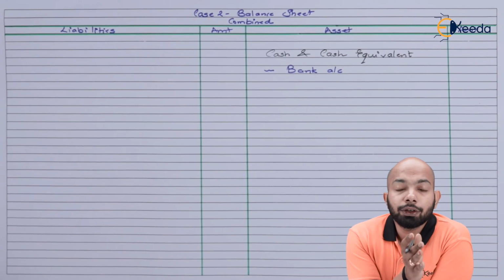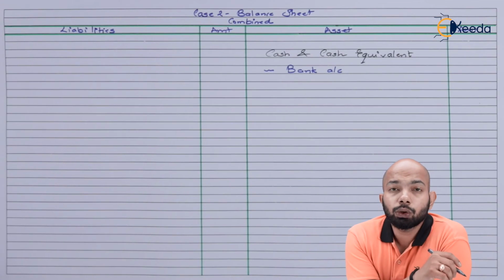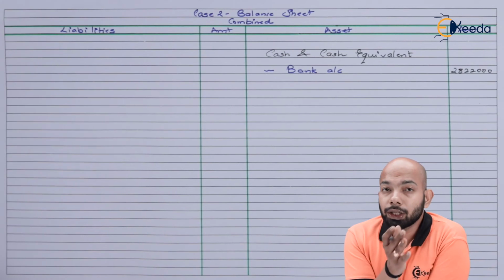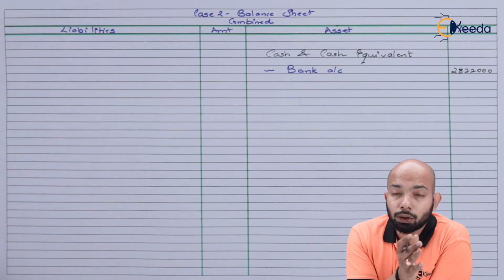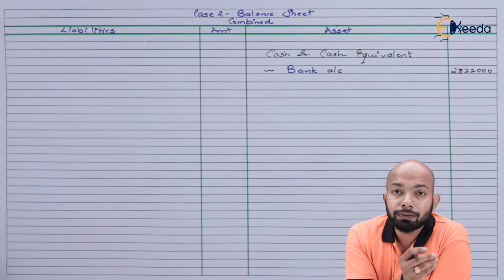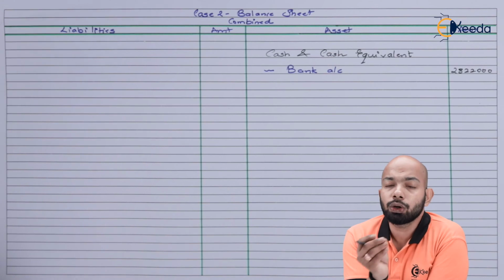So the bank account will have a total of 8,22,000 plus the loan amount that we have procured, that is 20 lakh rupees. That will give you a total of 28,22,000. Now, apart from this, the next one will be the non-current assets, which will have details of the specific debenture suspense account, but we won't mention the name, we'll just mention the amount 25 lakhs.